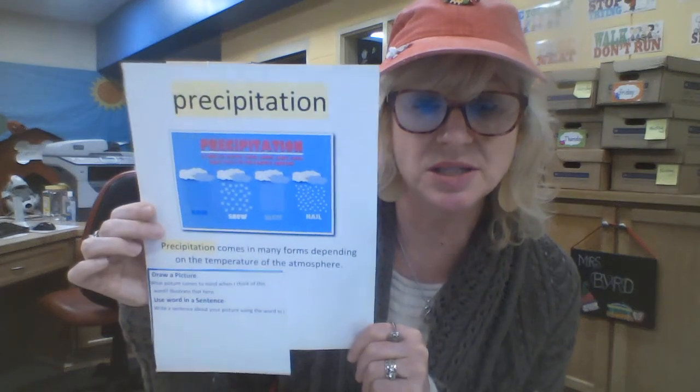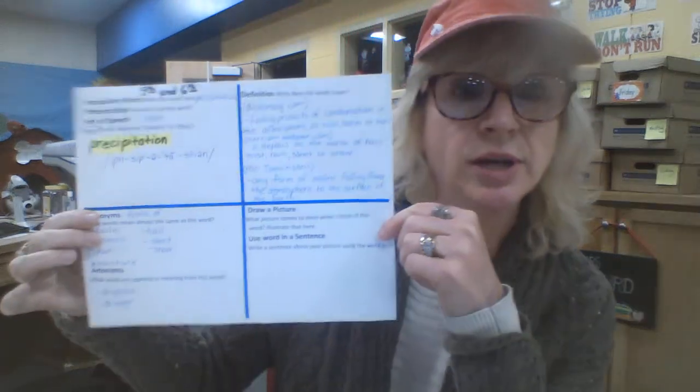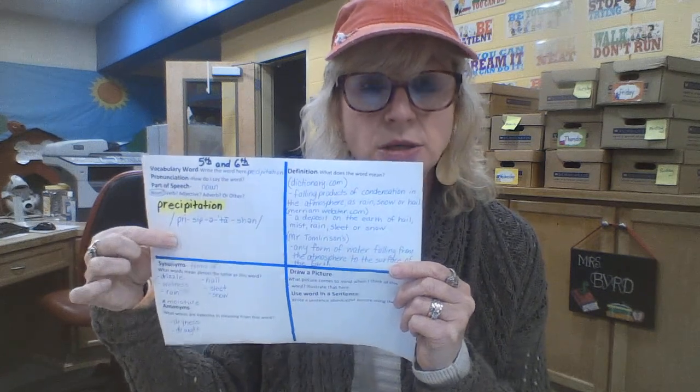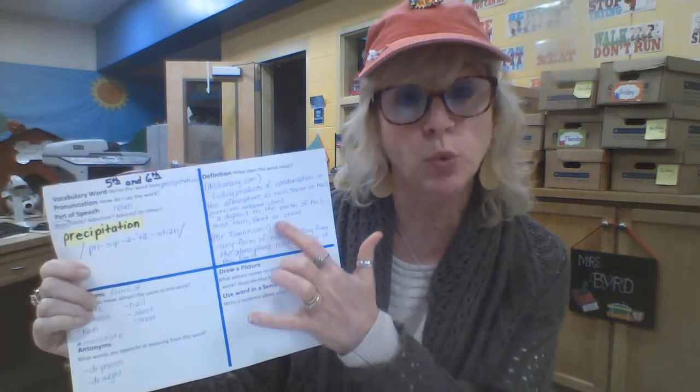Let's see, one more time. Here's this picture. I think this is the best representation. And I do want to show you, whenever we put all of these squares together, we're making a vocabulary visual or a word window. So here's our word, part of speech, which is a noun. Here's our pronunciation, which is 5 syllables. The definitions are over here, and I put 3 different ones.